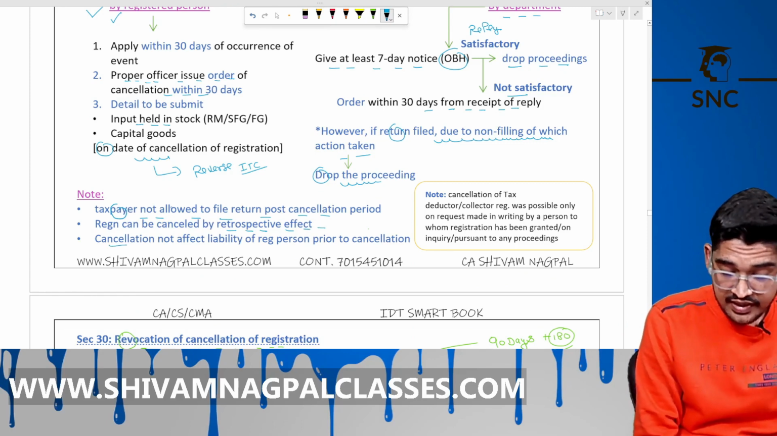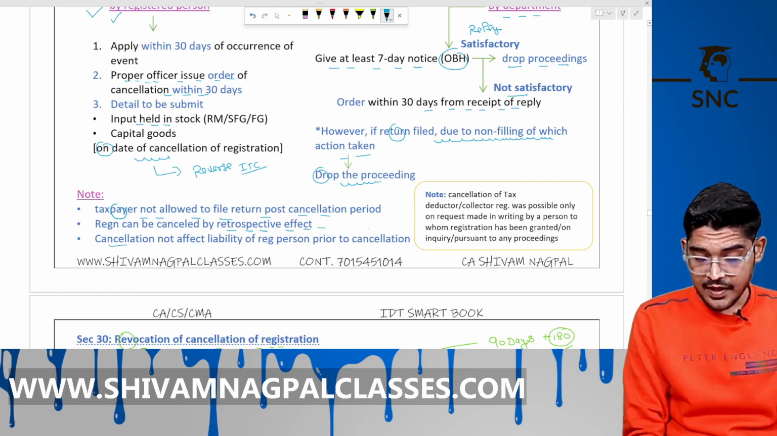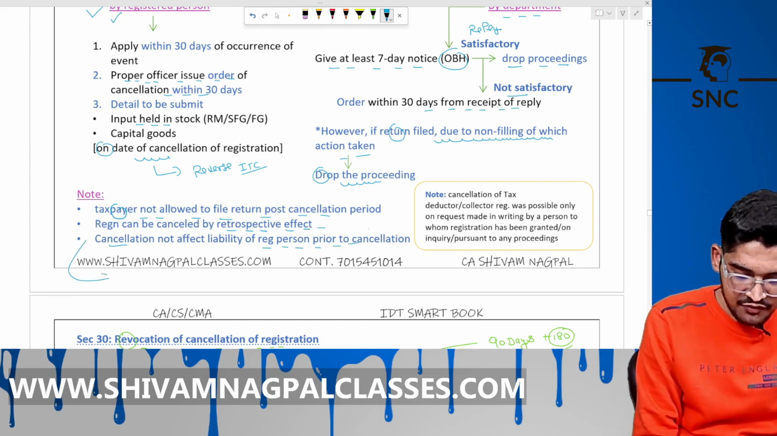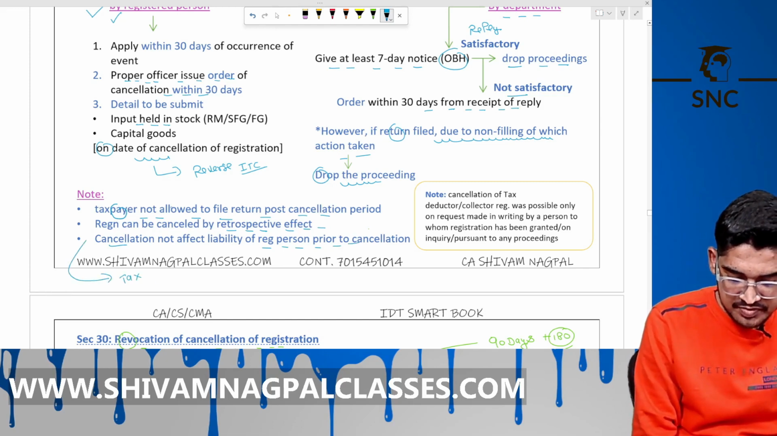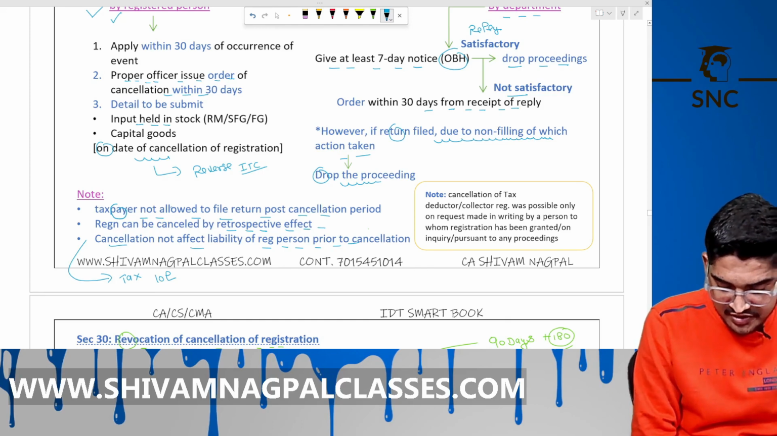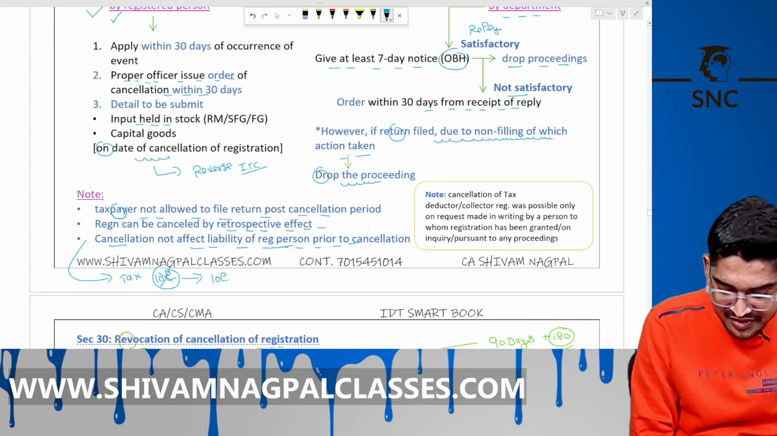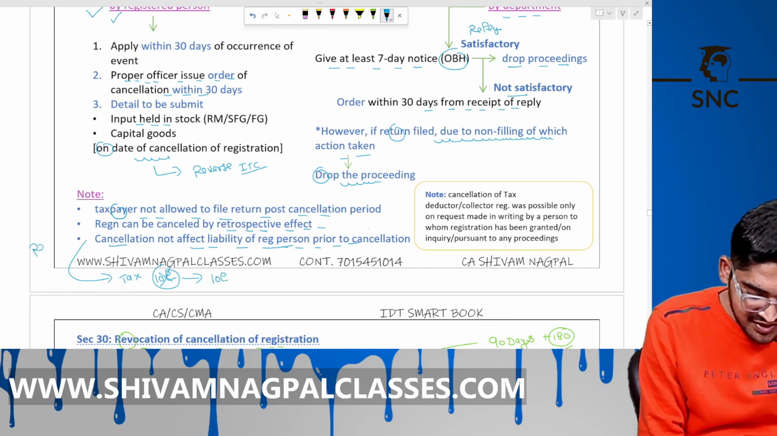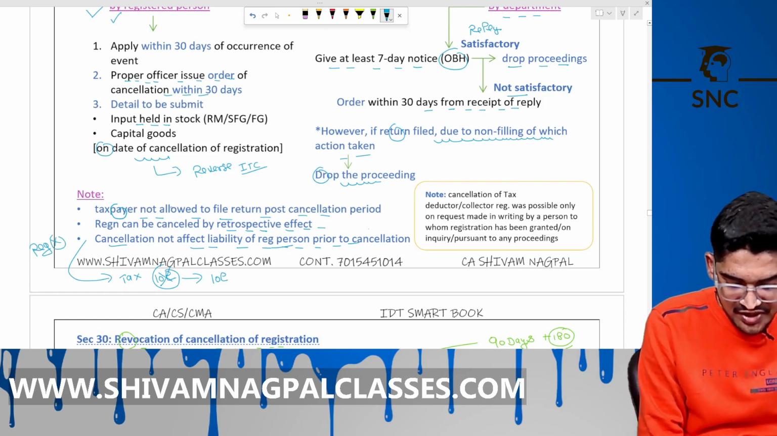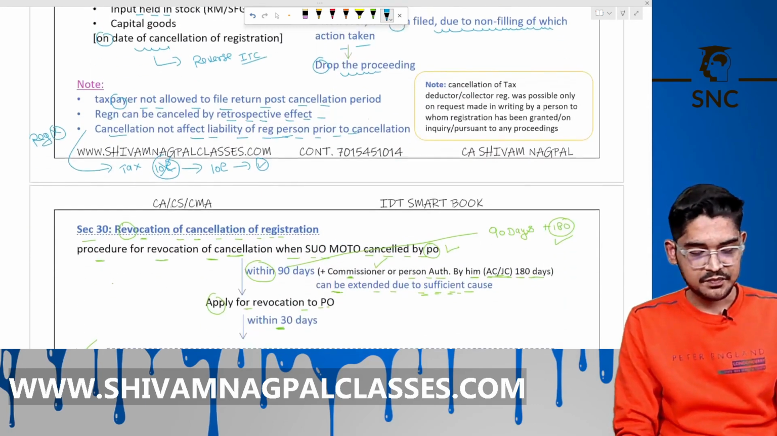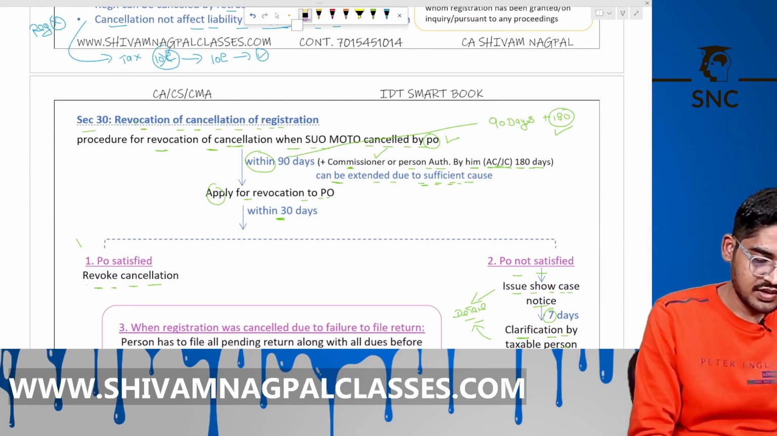That cancellation doesn't affect the liability of the registered person. Okay, if your tax is pending of 10 lakh, if you cancel your registration, it doesn't mean that you need not pay this. You have to pay this compulsorily, even if your registration is cancelled. Okay, you compulsorily have to pay this amount.